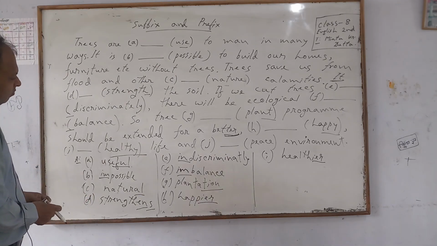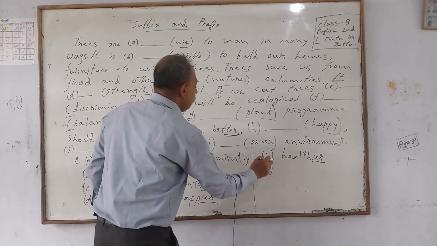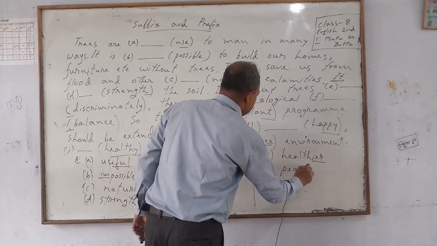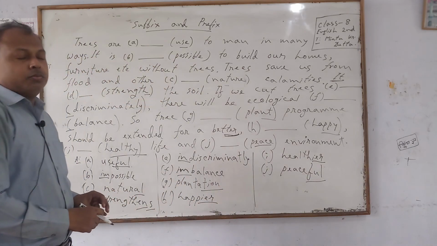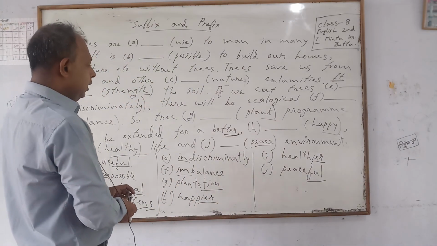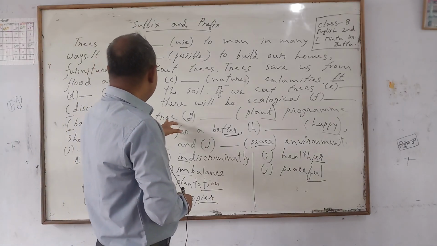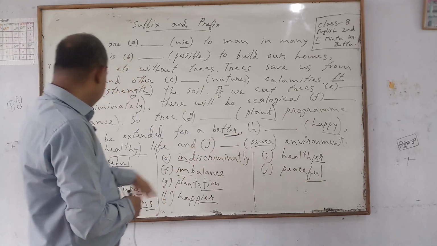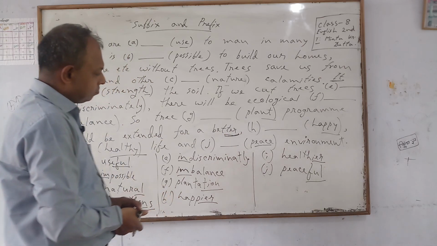Last one, that is and peace. I can use here the suffix full with the root word peace. Peaceful. Okay. The suffix is full. Peace plus full, peaceful. So, I have made the answer clear. Look at the board again. So, tree plantation program should be extended for a better, happier, healthier life and peaceful environment.